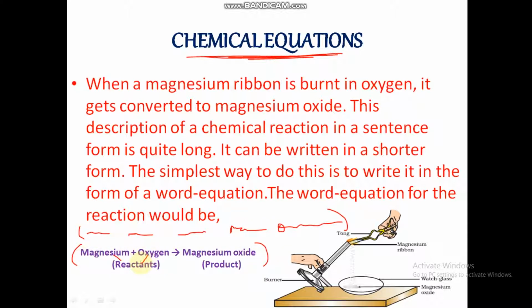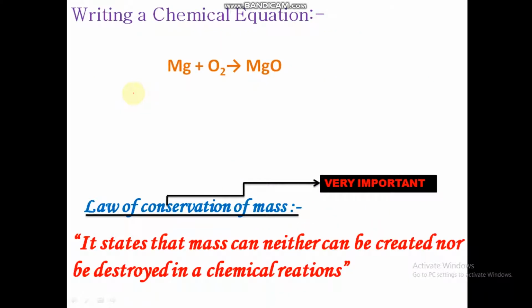Friends, the magnesium and oxygen are here the reactants and magnesium oxide is the product. When you take magnesium ribbon and burn it with oxygen, there will be formation of a white flame, and there will be formation of white ashes, that is nothing but magnesium oxide. These ashes are basic in nature, basic and alkaline nature.